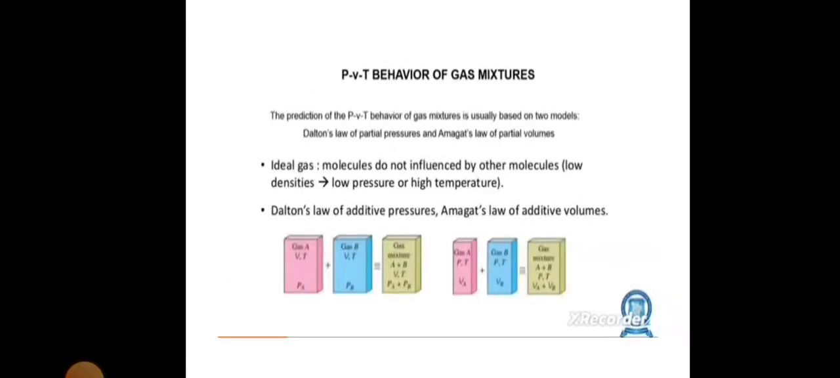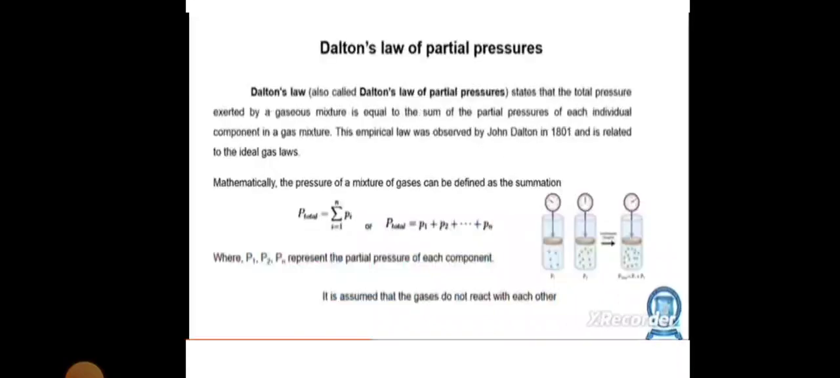Then, PVT behavior of gas mixture. The prediction of the PVT behavior of a gas mixture is usually based on two models: Dalton's law of partial pressure and Amagat's law of partial volumes. For ideal gases, molecules are not influenced by other molecules, that is low density, low pressure or high temperature. These are Dalton's law of additive pressure and Amagat's law of additive volumes. First of all, we are going to see Dalton's law of partial pressure.